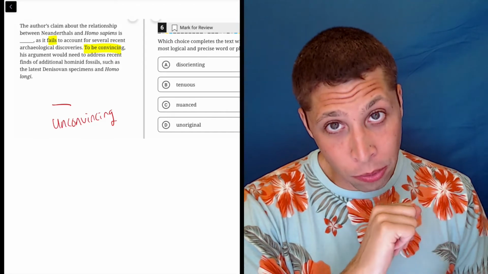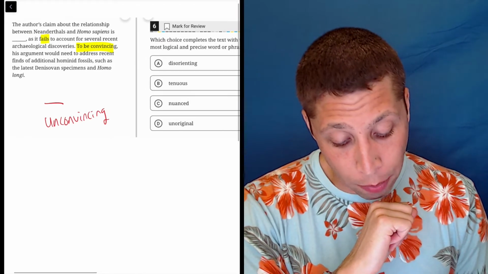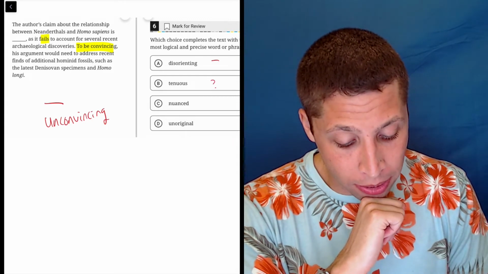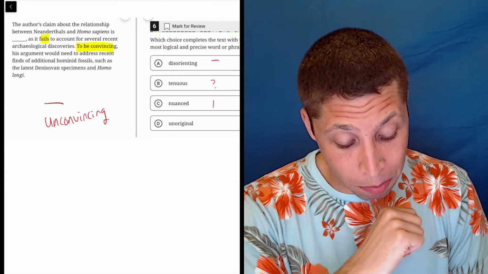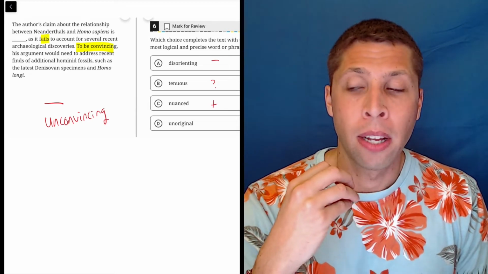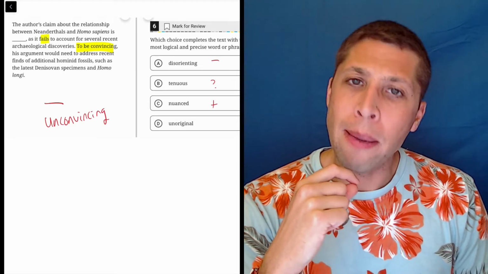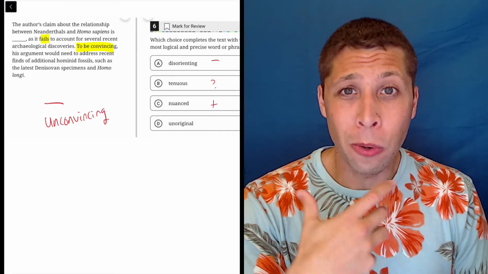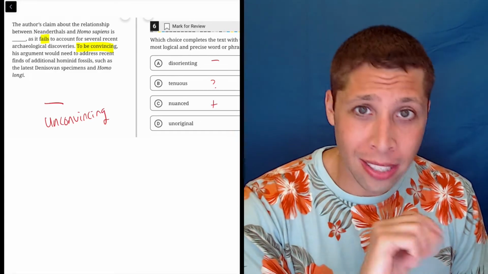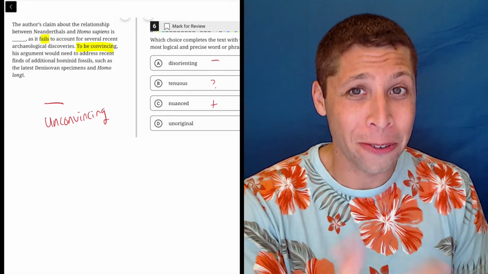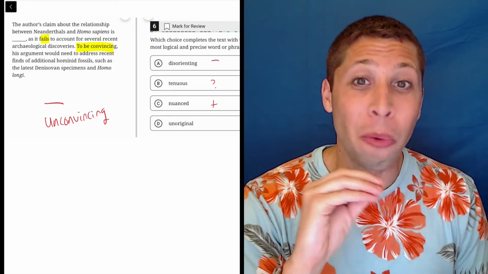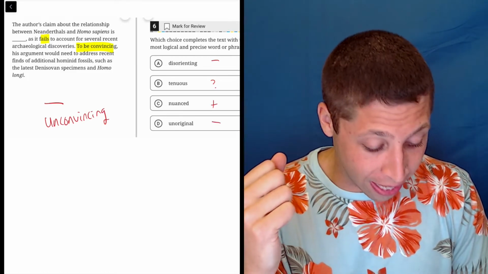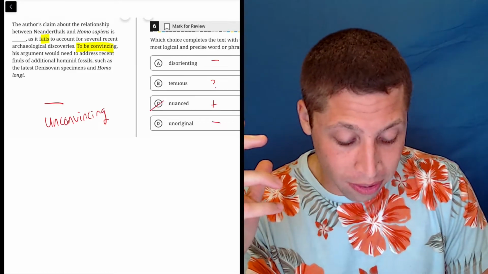Now, maybe some of these words are tough for you. Let's see the order that I would go through. First, disorienting. Maybe we don't know what tenuous means. Nuanced, hopefully you should know, is positive. That means something is kind of like able to handle complexity, right? A nuanced explanation would touch on the different complexities of a problem. I hope that I'm always giving you nuanced explanations that do more than just tell you the right answer. And then unoriginal obviously is negative, so this might only get rid of choice C for us.